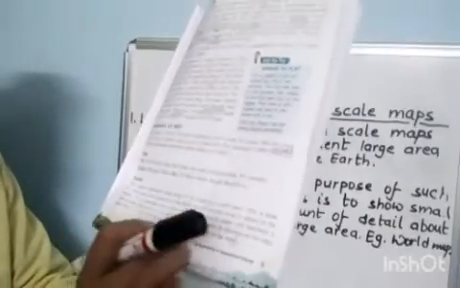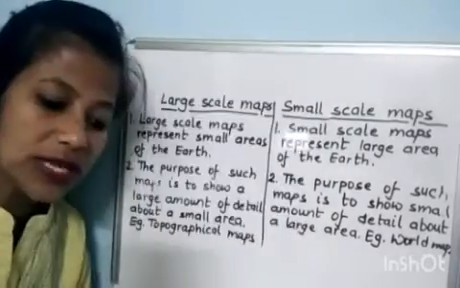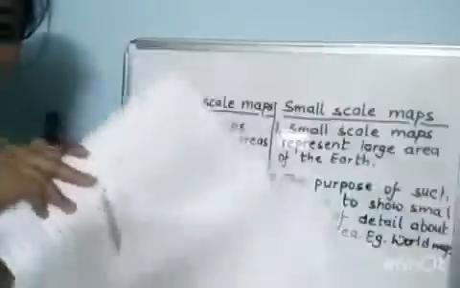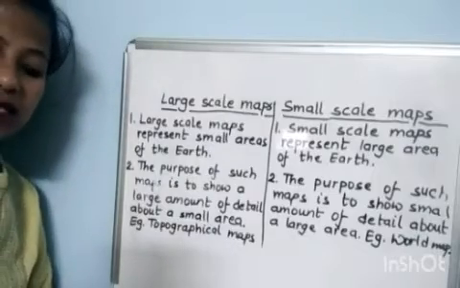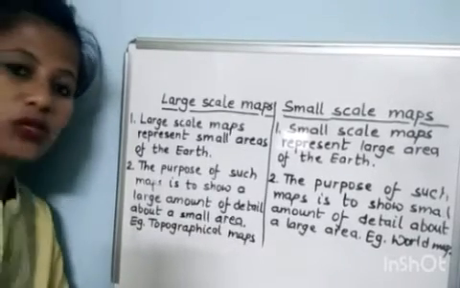Page number 3, the ratio between the distance on map. Mention 3. Page number 4. You will explain all 3 points. Okay. All 3 types of scale you will have to explain. Now, differentiate between large scale and small scale map. This question we will do today.